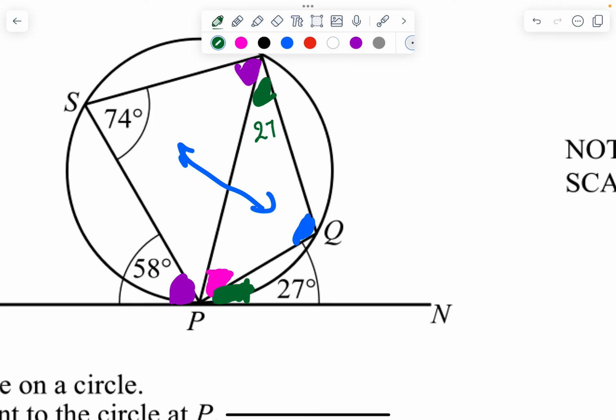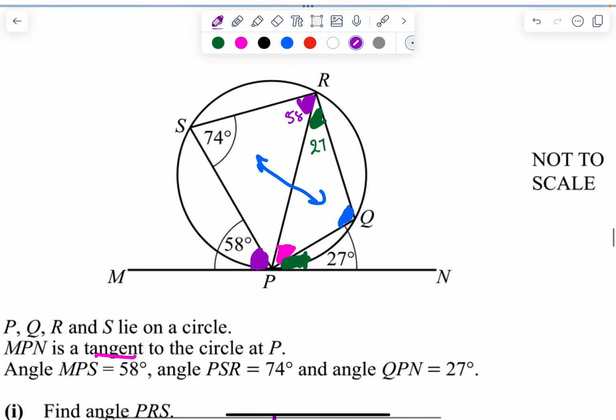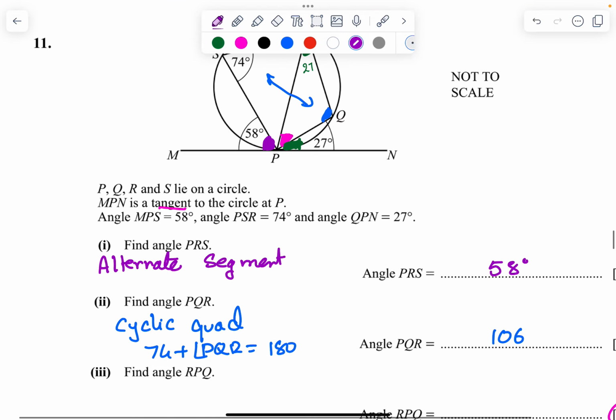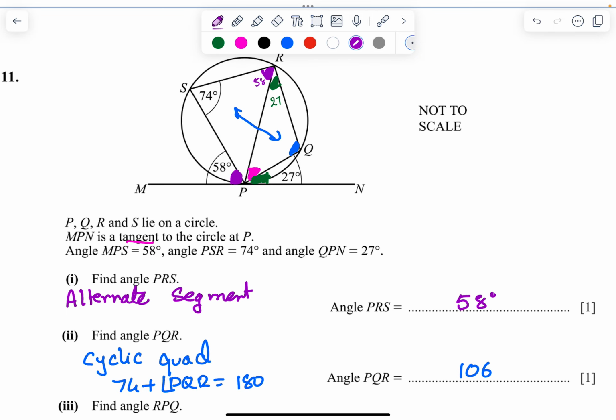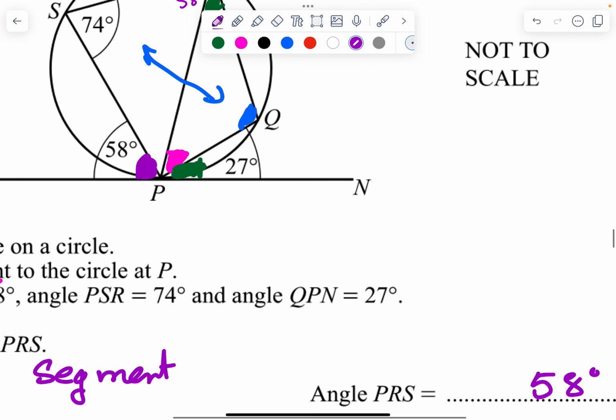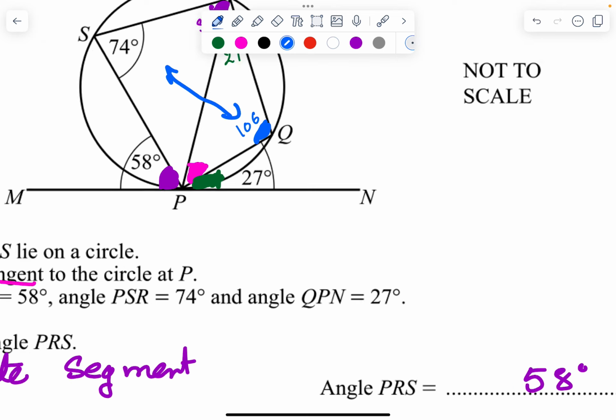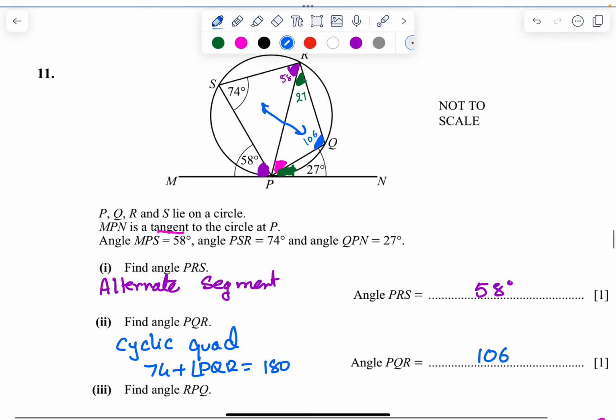So this angle is 27 and we got this particular angle as 58, and the pink color angle he's asking us to find is RPQ, and the blue color angle is 106 degrees. So what am I going to do?